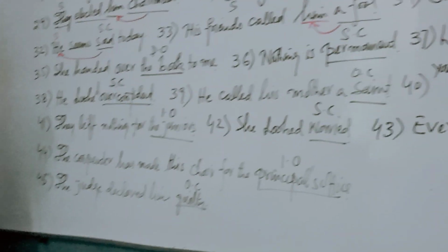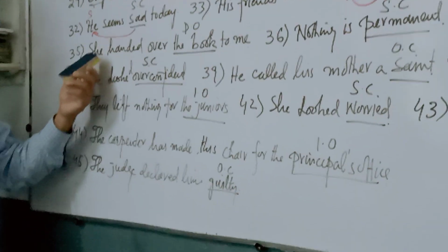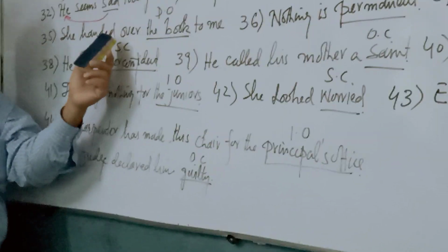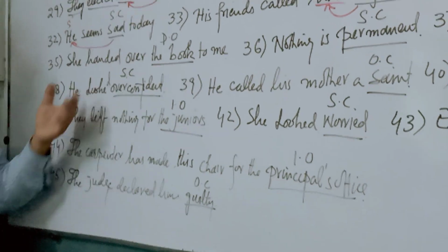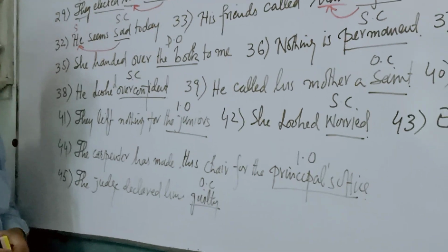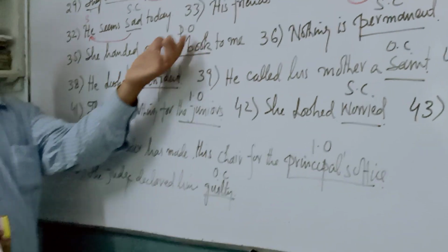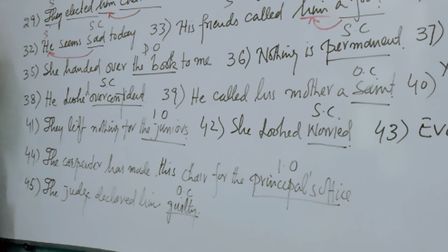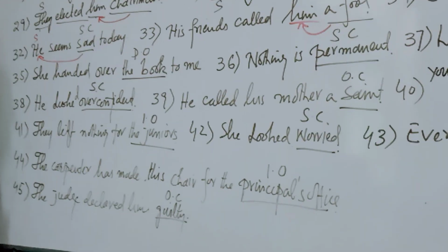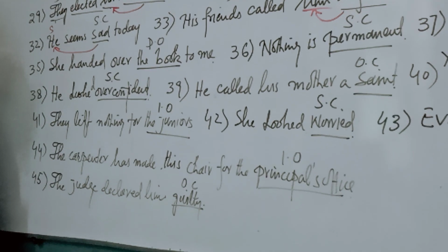Next one: She handed over the book to me. There is a direct object. Why is it a direct object? She handed over the book.